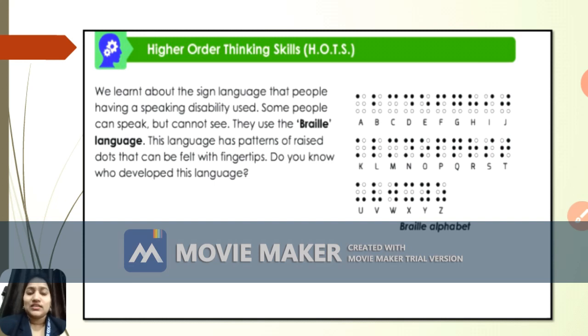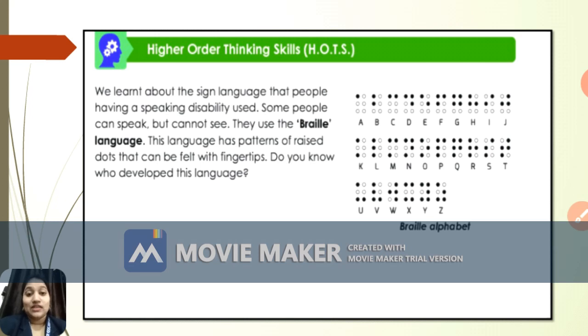So sign language is basically used by speaking as well as hearing disabled persons, but Braille language is used by those who have difficulty to see. And that's why this language has a pattern of raised dots. With the help of their fingertips they feel it, and then they form the letters and words and then sentences.